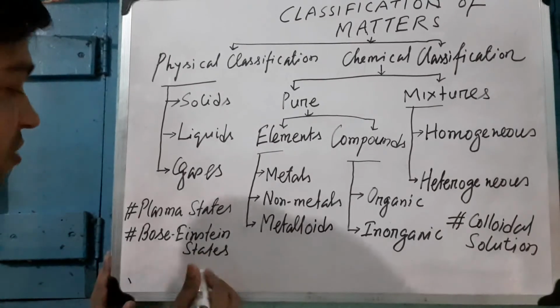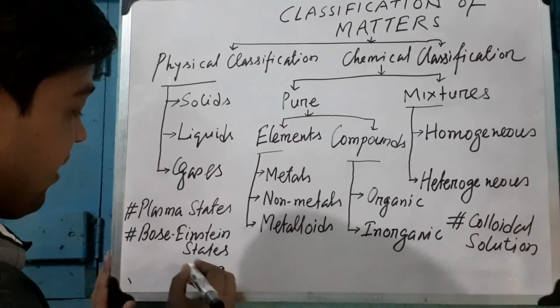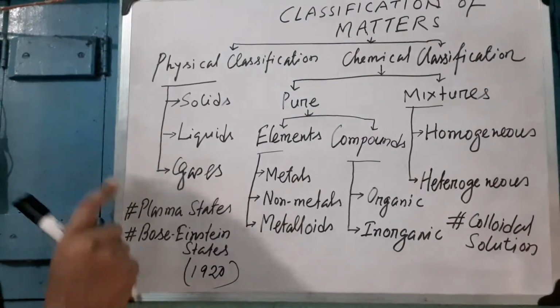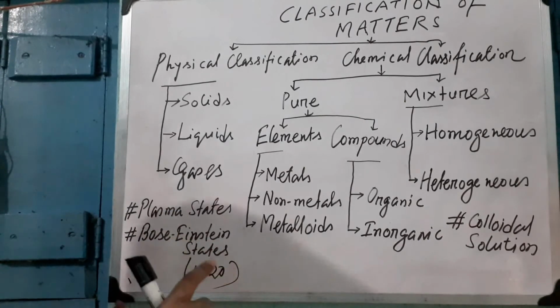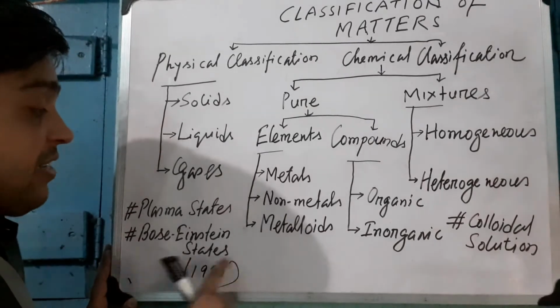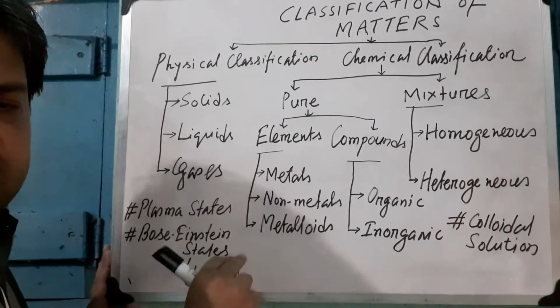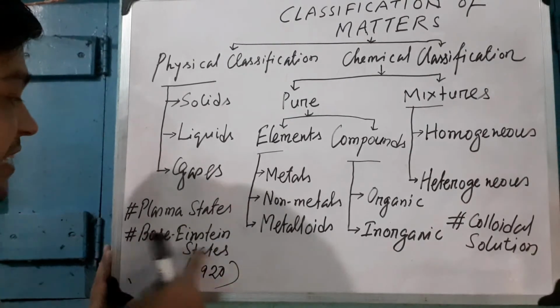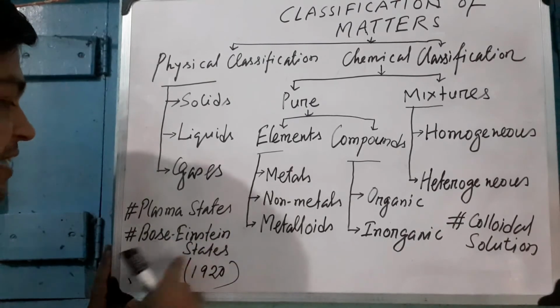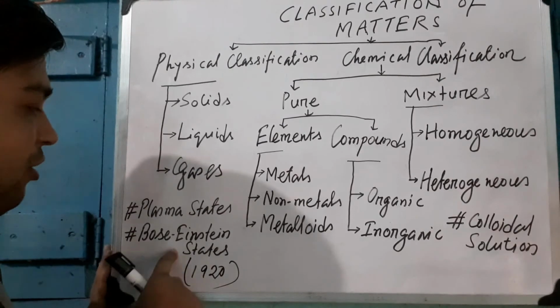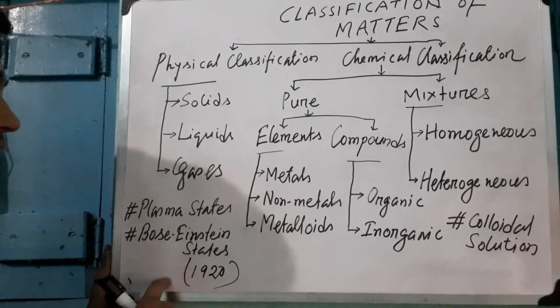It is formed due to supercooling of matter at a very, very low temperature and very low density. Okay? This is the Bose-Einstein state.